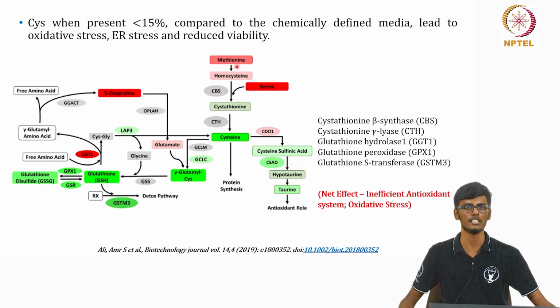And also we can see the accumulation of methionine and serine because the enzyme which is going to produce cysteine from these two amino acids has been downregulated. And also cysteine is the starter material for other antioxidants like hypotaurine and taurine, which is being reduced in this case. So the net effect is an inefficient antioxidant system and oxidative stress.